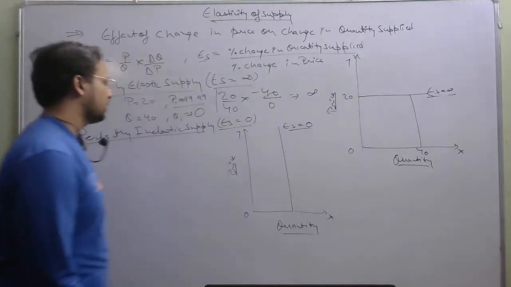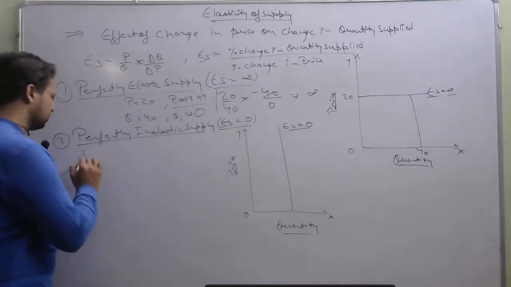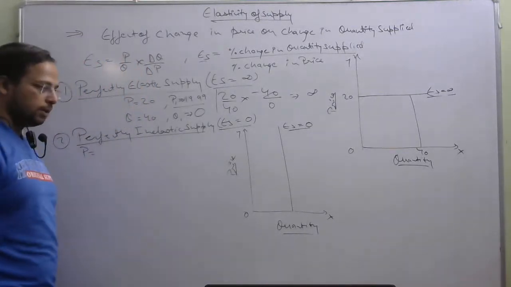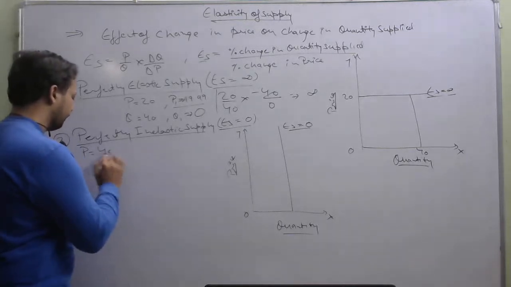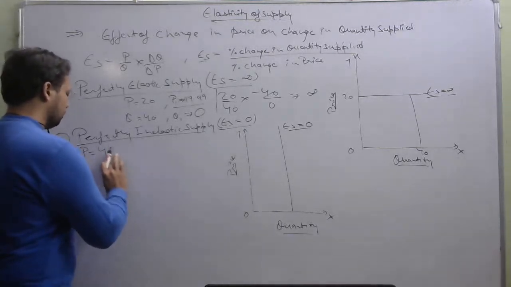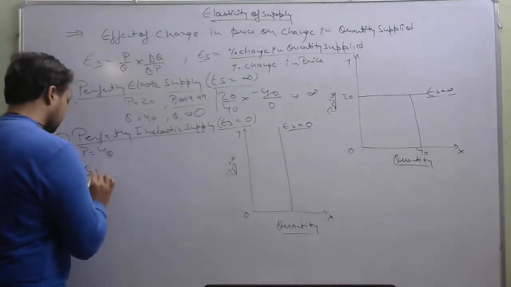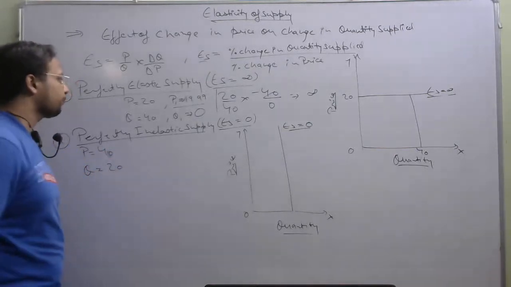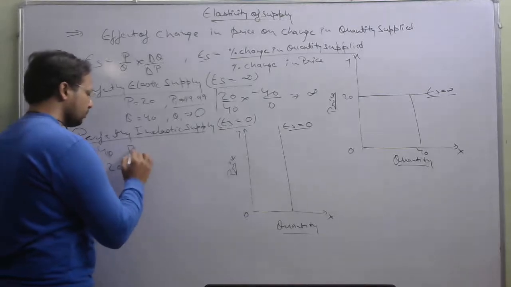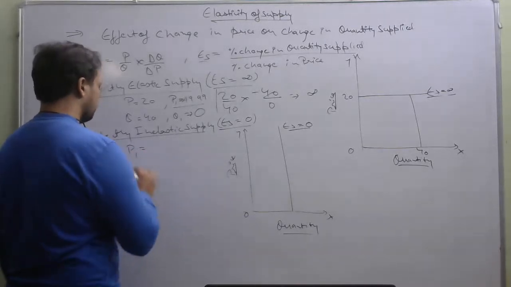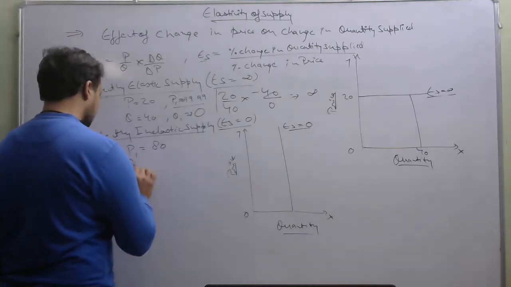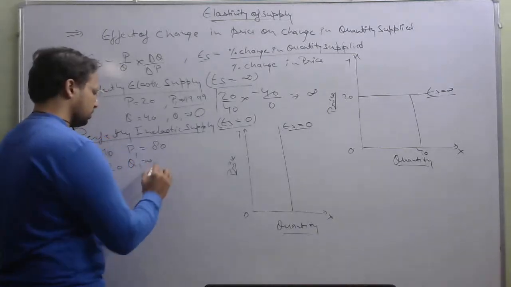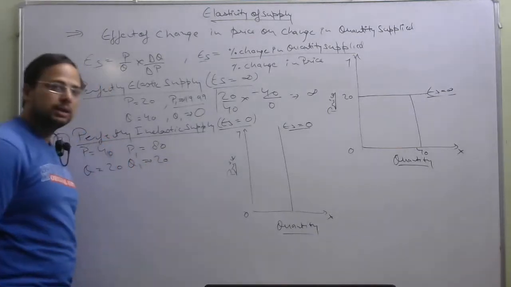Let us explain it with an example. The price is, let us say, 40. The quantity is 20. Now the price changed from 40 to 80, but the quantity will not change because the quantity will remain the same.